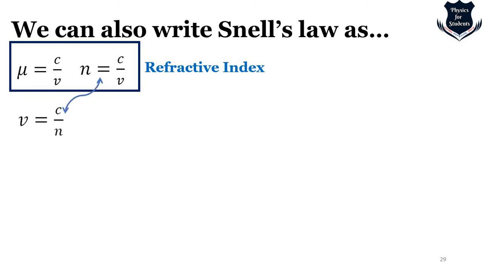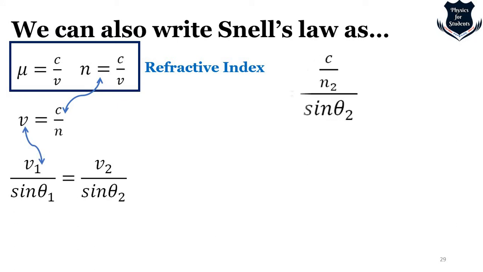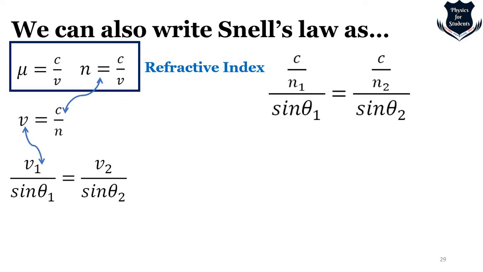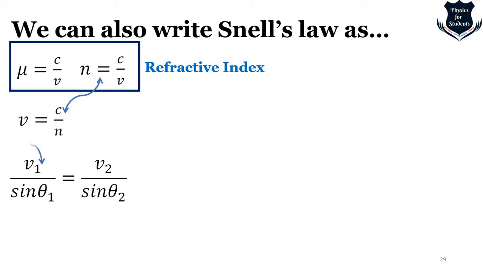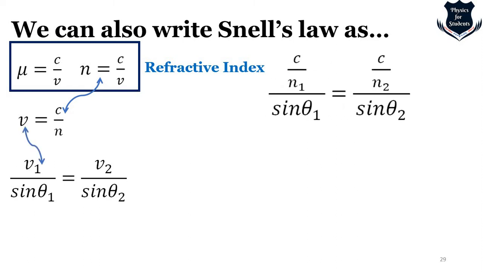And this one can be written as this. So V equals C by N, which with a little bit of algebra I get this, right? And I can get this one also. So I can put C by N1 sine theta, C by N2 sine theta from this, right? Let me show it again to you. So this follows from this, and this follows from this, right?